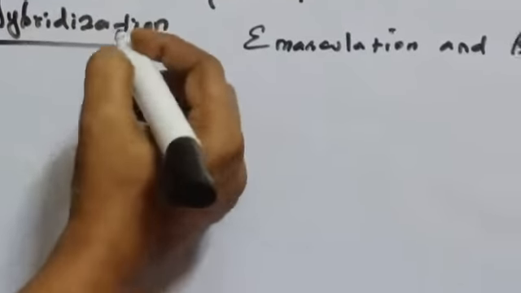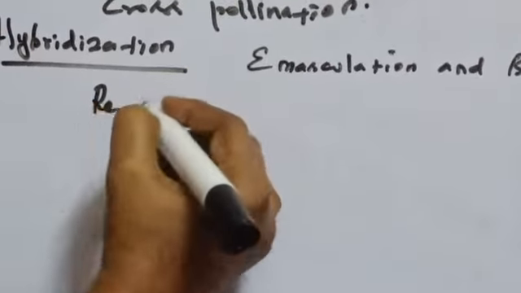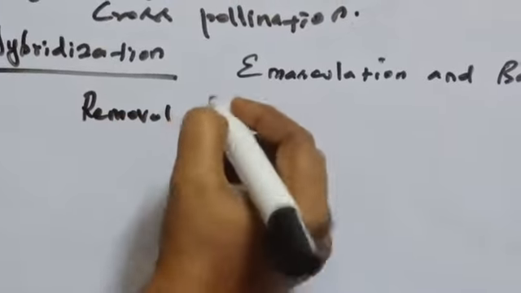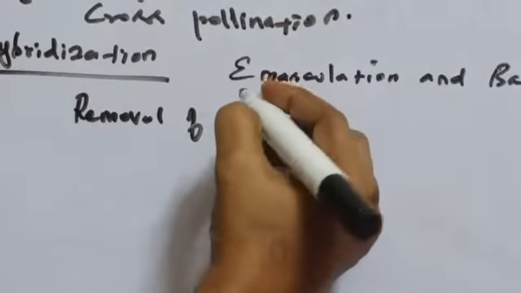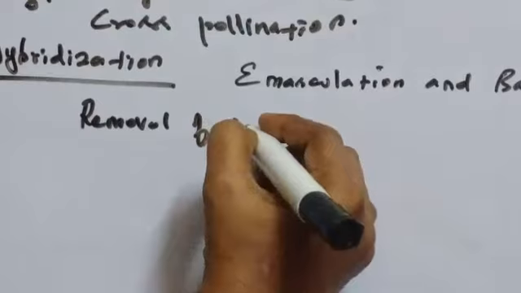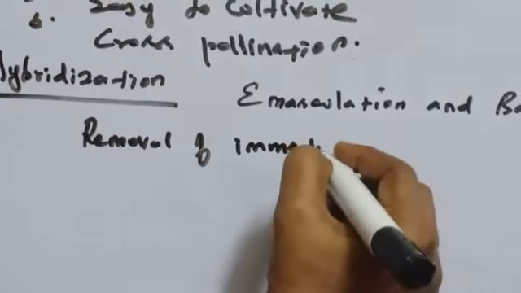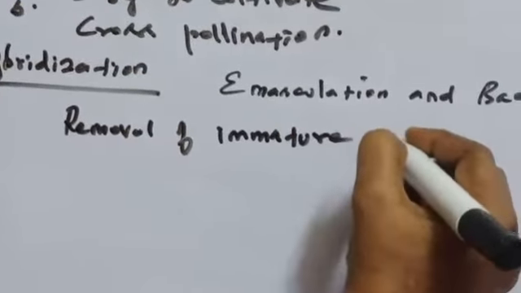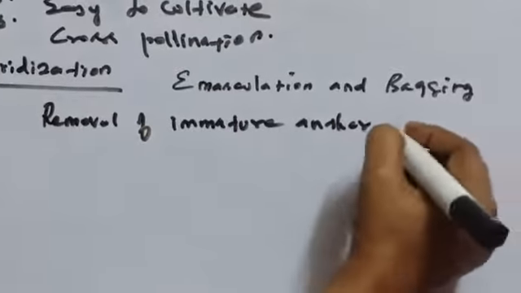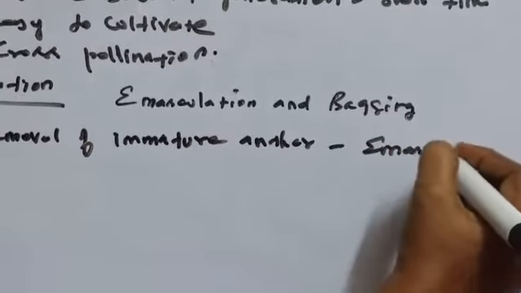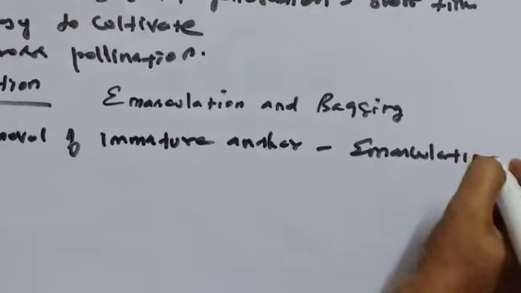In that bisexual flower, first is the removal of the anther. Which anther? The immature anther. So removal of the immature anther is called emasculation.